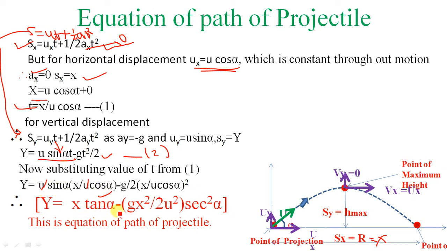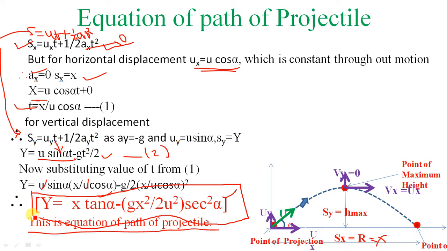So x tan alpha minus g x square upon twice u square. This 1 upon cos square alpha I can write as sec square alpha. So y is equal to x tan alpha minus g x square upon twice u square into sec square alpha. This is the equation of path of projectile, and this is the derivation for the path of projectile.